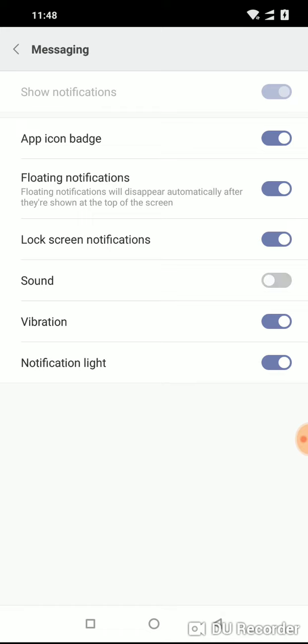If your notification sound type is off, you have to turn it on, so tap on it and turn it on. If you want vibration, also turn it on. If you don't want it, turn it off. So there you can adjust to hear sound when you receive your text messages.